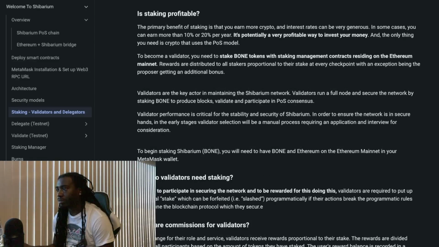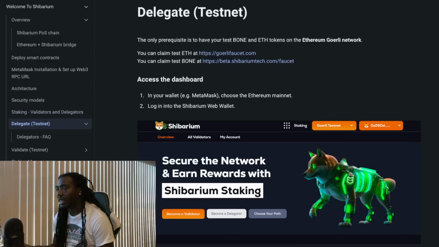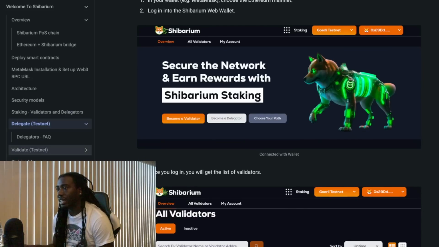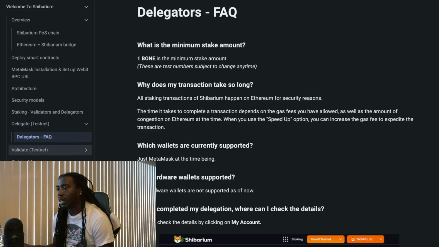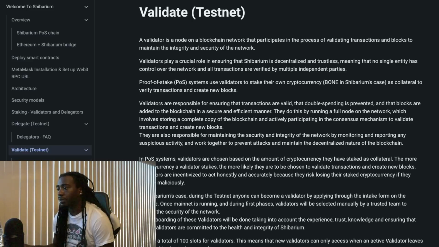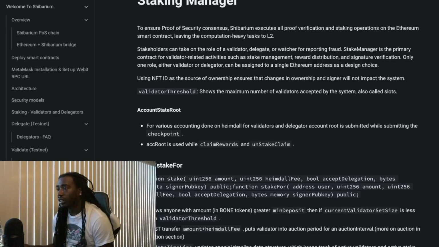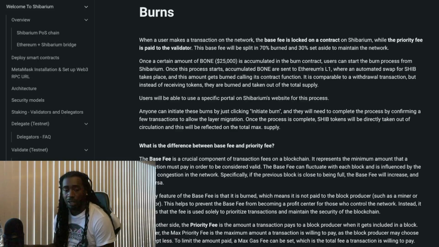So delegate testnet, we can see delegators frequently asked questions. We can see validate testnet, staking manager, and some of these menu options open up more as you click on them. So let's get to the burn section. This is the one section we're going to focus in on in this video, and see if we can possibly do some math or determine how significant that Shiba Inu burn will be.